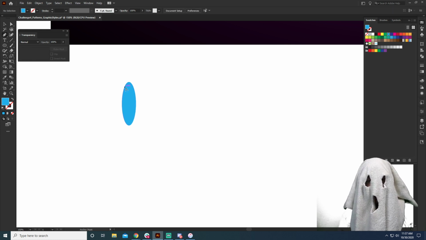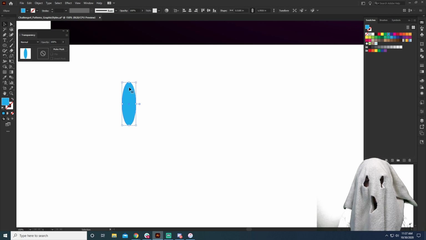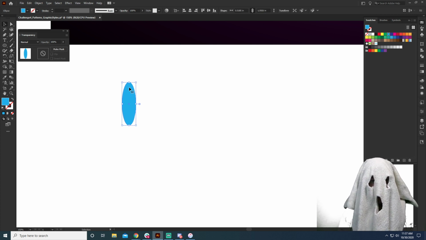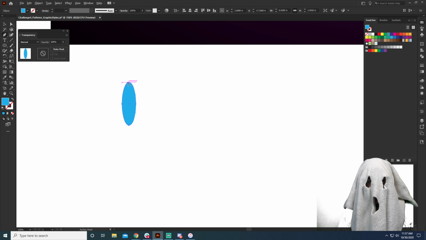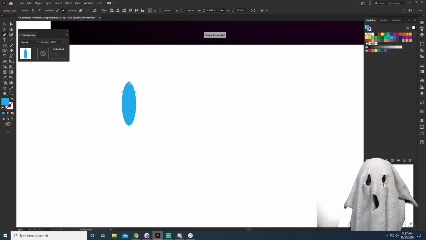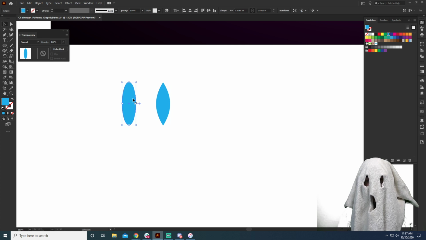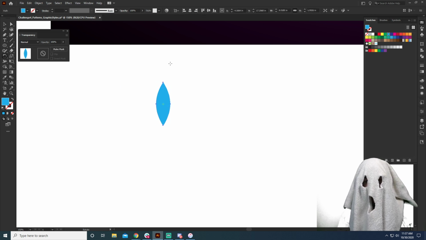With the pen tool, I'm going to hold Alt or Option with that selected, and that is going to make it so that I can edit this anchor point. Now it's going to turn this anchor point, if you can see there, into a perfect corner. So we're going to do that perfect corner right there. We actually made two of them by accident. And there we go. We have this awesome little piece right there.